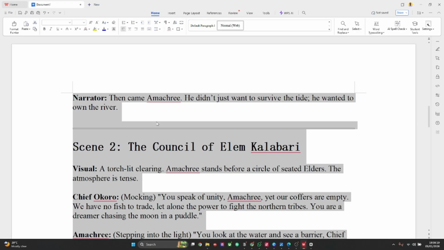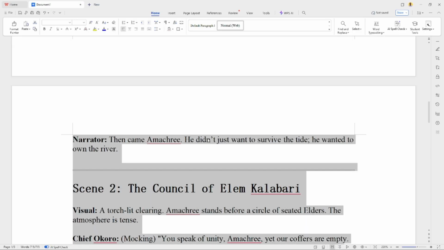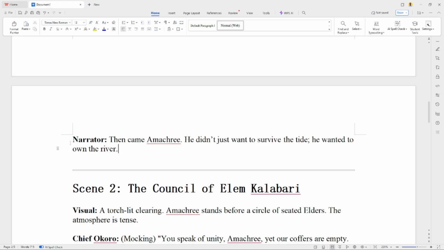Now let's go back to our script. It says, then came Amakri. He didn't just want to survive the tide. He wanted to own the river. I'm going to download this now.